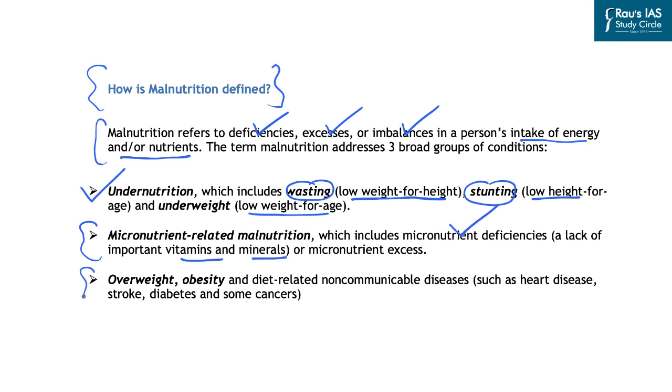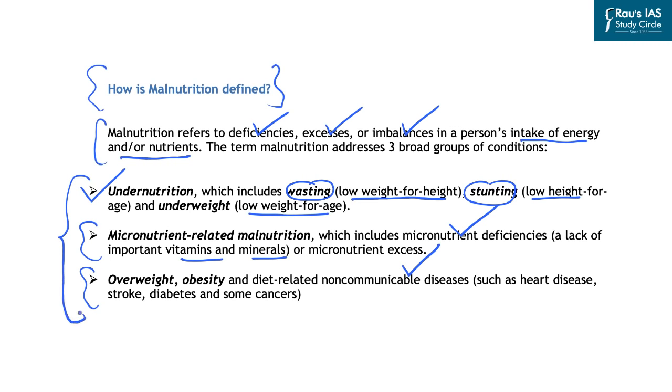Then there is micronutrient related malnutrition, which includes micronutrient deficiencies, that is lack of important vitamins and minerals. A third kind of malnutrition is overweight or obesity, and this is diet related non-communicable disease. It includes heart diseases, strokes, diabetes, some kinds of cancers. All these are associated with overweight or obesity. We all are aware that in the urban areas in India, the focus on food has been on junk food, and that is leading to issues associated with obesity or overweight. So that is also one kind of malnutrition. These are the broad categories into which malnutrition is defined.